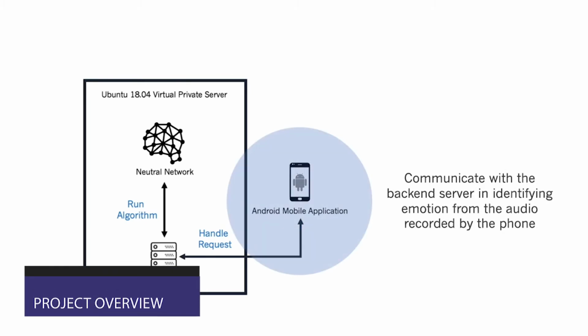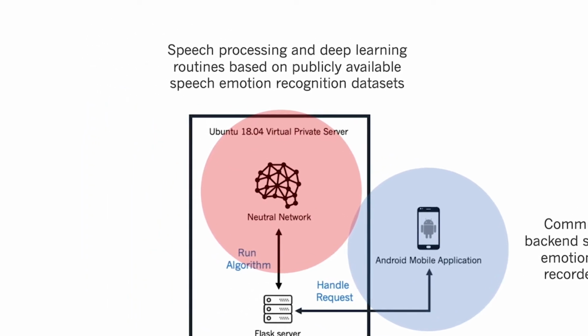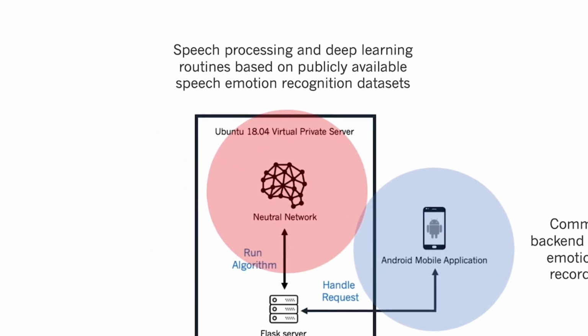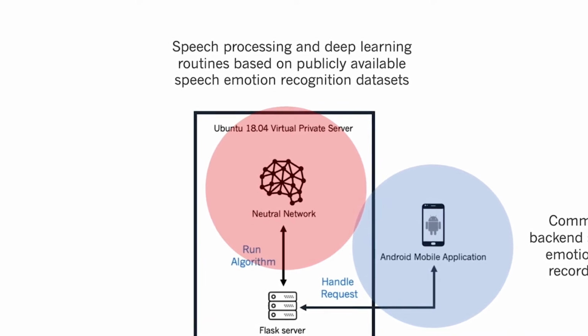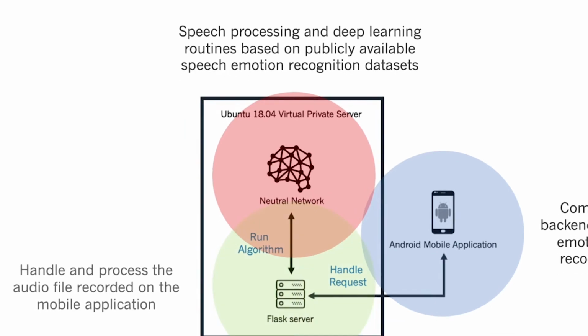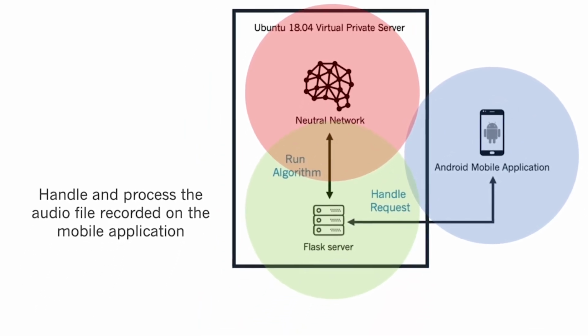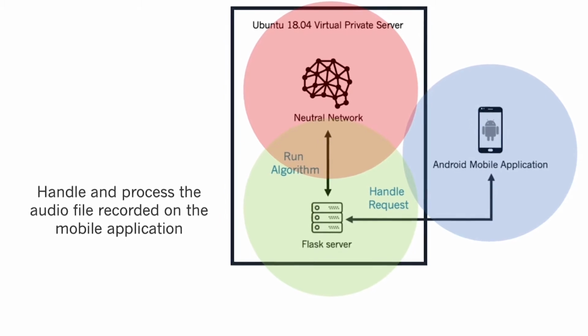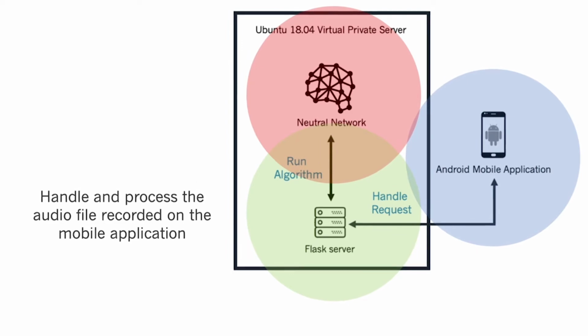First, we have the Android mobile application, the front end of the entire project. Next, we have the deep learning neural network model, which is trained with a publicly available speech emotion recognition dataset and is used to perform the prediction of emotion from speech. Lastly, we have the server, which handles and processes the audio file recorded by the mobile application and acts as the middleman between the Android application and the neural network model.